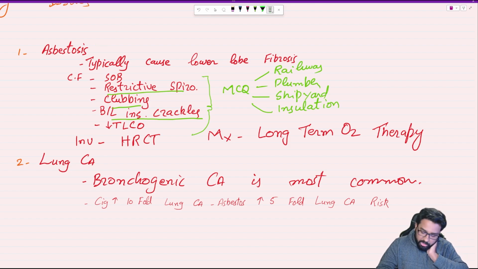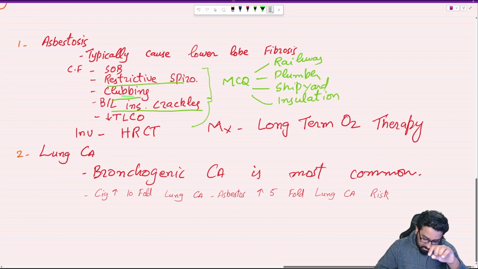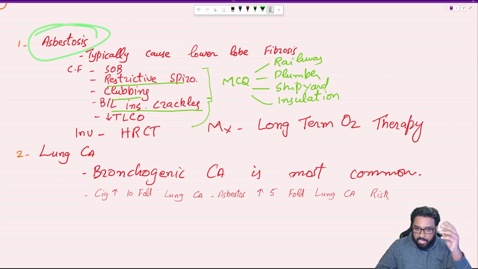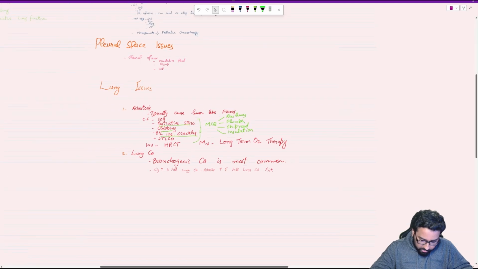For asbestosis, usually it will tell the person used to work in railway or was a plumber, was working in shipyard few decades ago, was in insulation or construction industry. Now coming in with COPD like symptoms, clubbing, bilateral inspiratory crackles, decreased gas exchange. What is the diagnosis? All the MCQs mostly. What is the diagnosis? Asbestosis. Management, we need to give some long-term oxygen therapy. Investigation wise, we need to do high resolution CT to cover that.